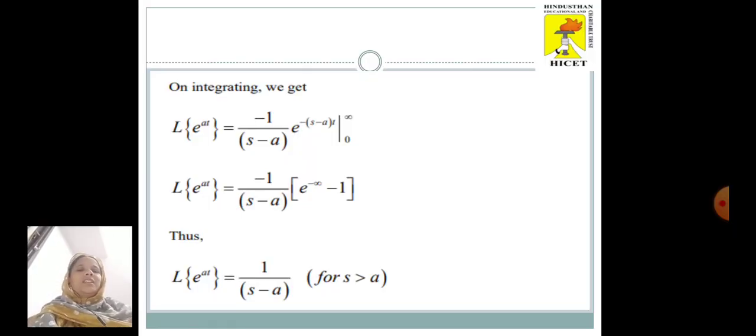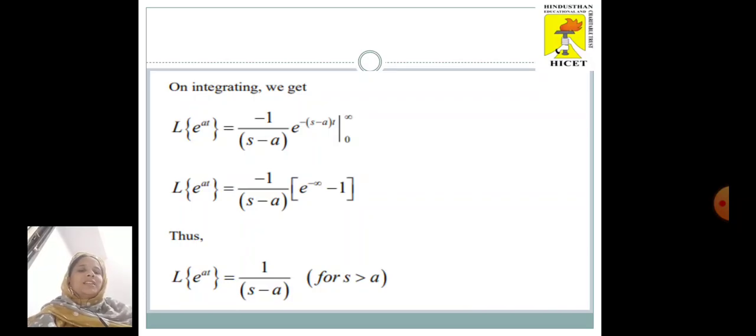On integrating, we have L of e power at is e power minus s minus a into t by minus of s minus a. Applying the limits 0 to infinity, we have L of e power at is equal to minus 1 by s minus a into e power minus infinity minus 1, which is 1 by s minus a.